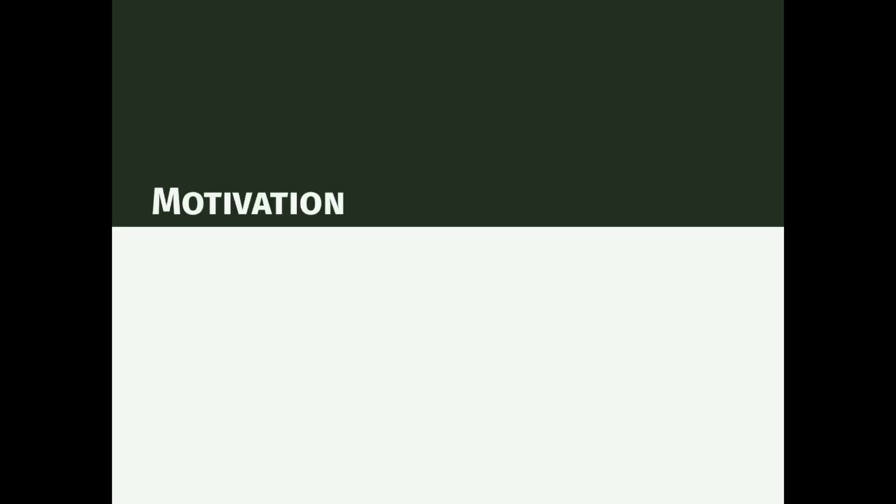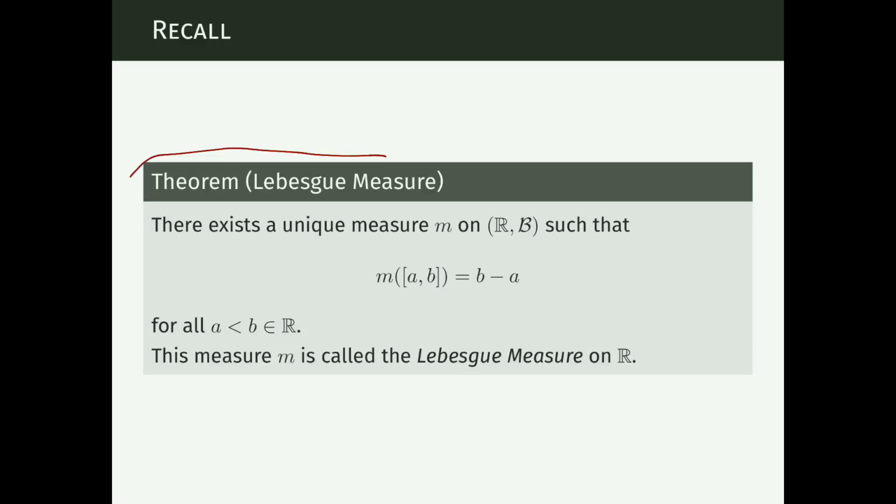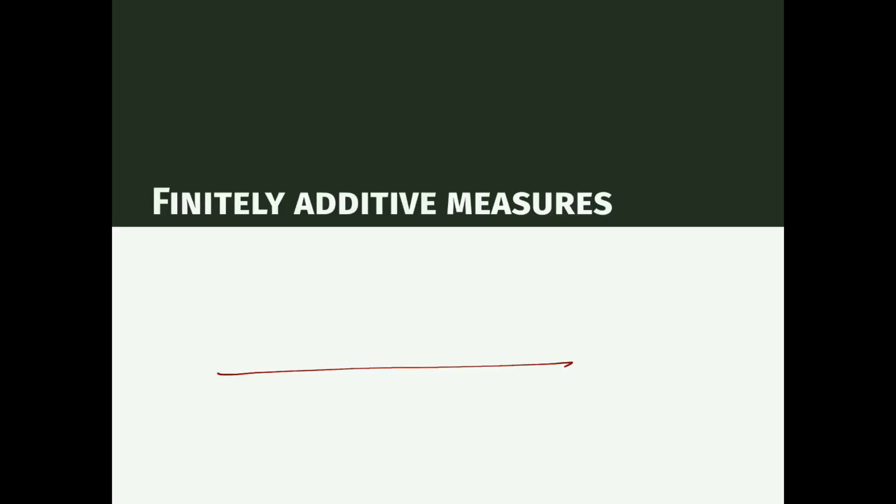So as our motivation, let us recall we have stated this theorem about Lebesgue measure. It says there's a unique measure on the real line with the Borel sets that assigns to intervals their lengths. Knowing that a measure is expected to assign to each interval their length, we already know what measure it will assign to a set that consists of the union of two intervals. It will have to be the sum of these two, because measures are additive.